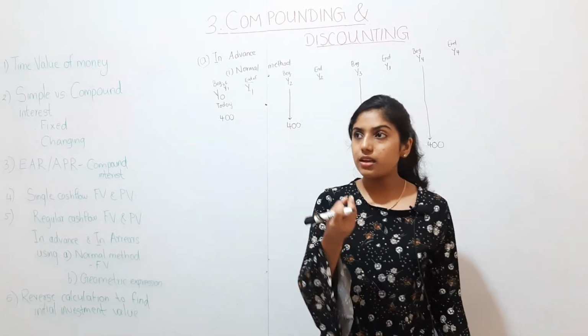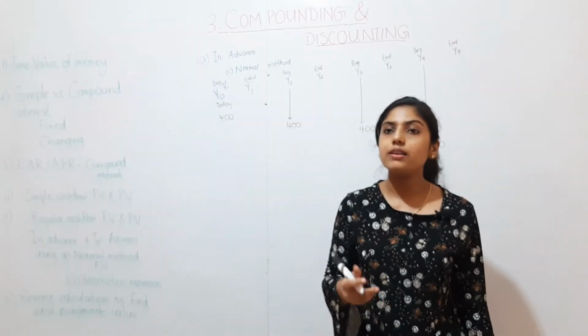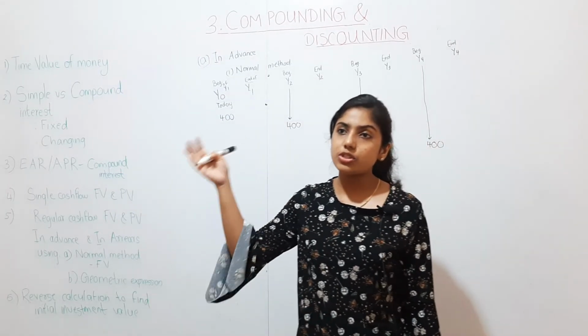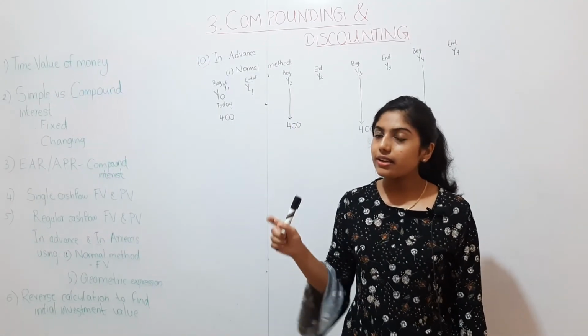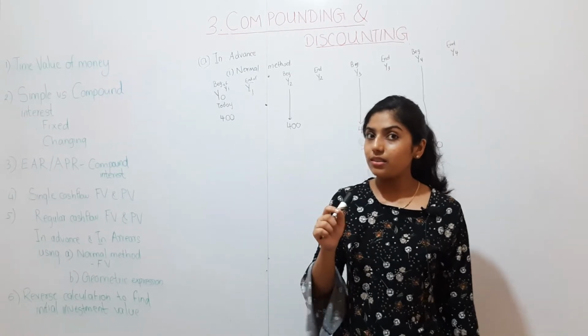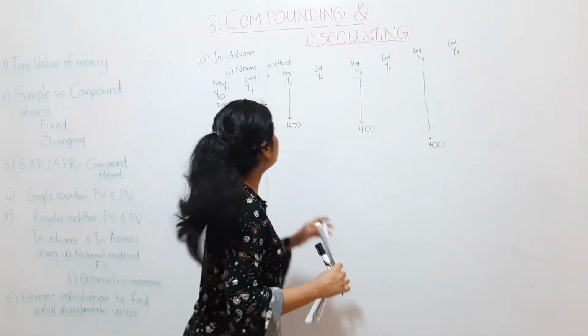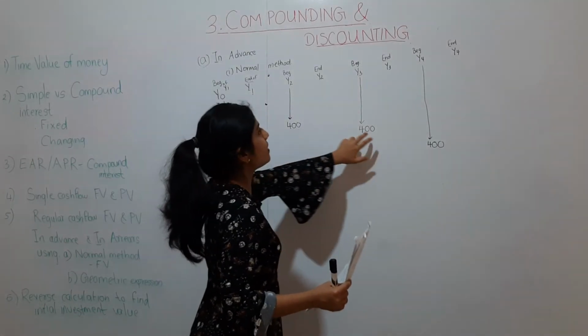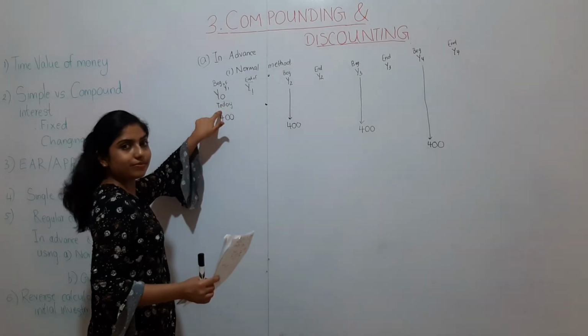So you should think, today she is inputting 400 rupees to the pension fund and another 3 times she is investing on an annual basis, and that also in advance. If it is in advance, then it should be at the beginning of each year. So year 1's beginning only today.